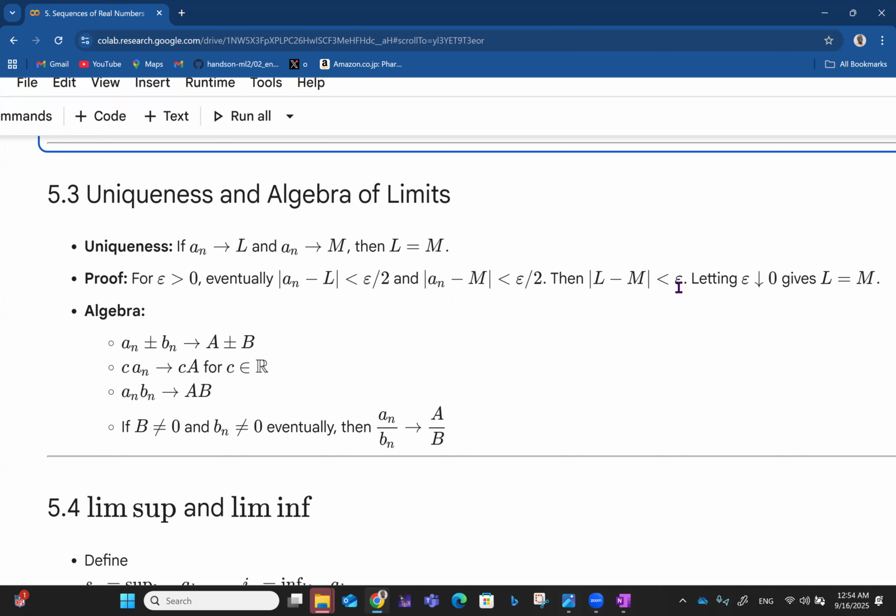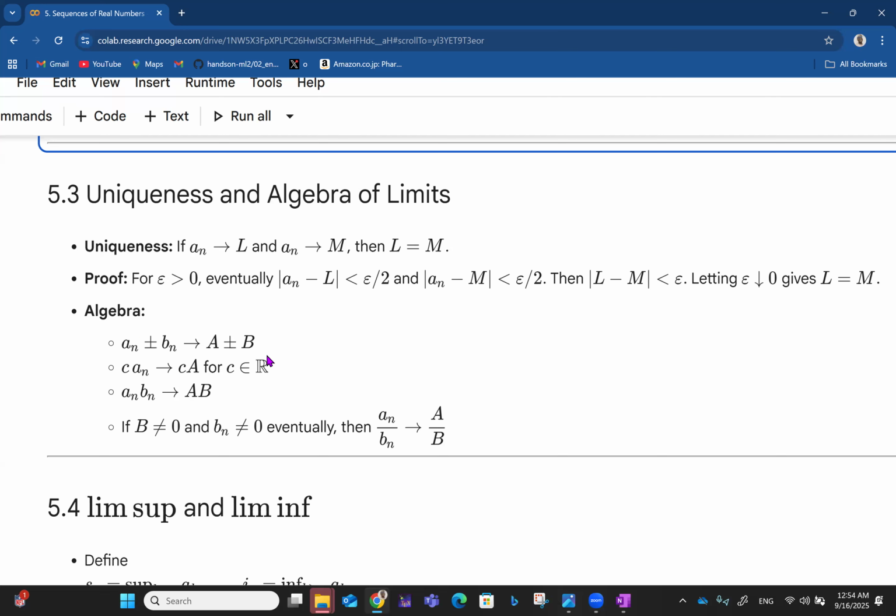So it means that we say the absolute value of L minus M is equal to 0, because epsilon is very tiny and it approaches 0. So if we say |L minus M| is 0, then we are simply saying that L is equal to M, basically, and that is the proof for this expression up here. Okay, so we see the algebra that an plus or minus bn approaches A plus or minus B.